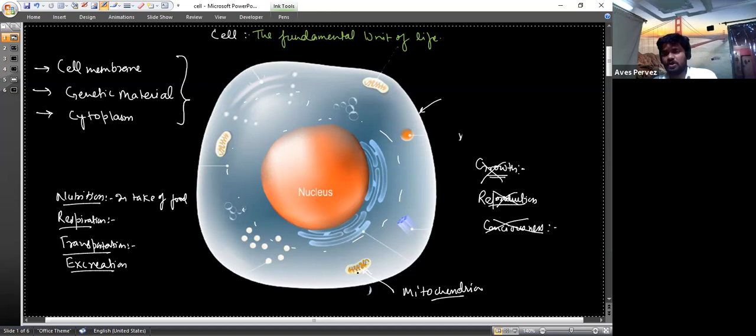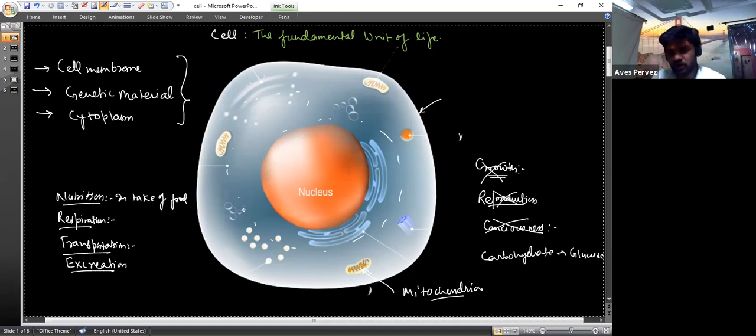We eat food, we eat carbohydrate, and after digestion the carbohydrate is converted into glucose. This glucose reaches this region, where it is broken down, and the cell performs different activities for its proper functioning. So the food is still required by the cell.